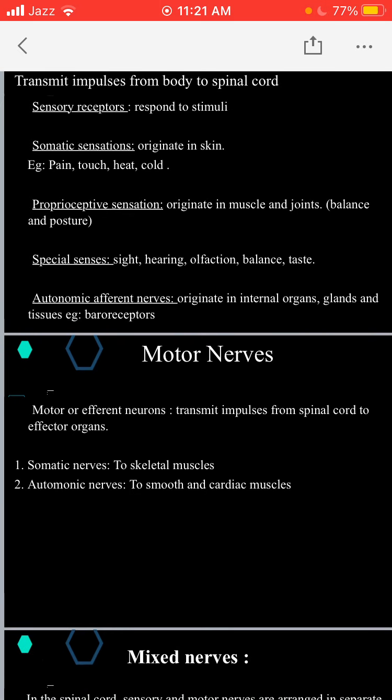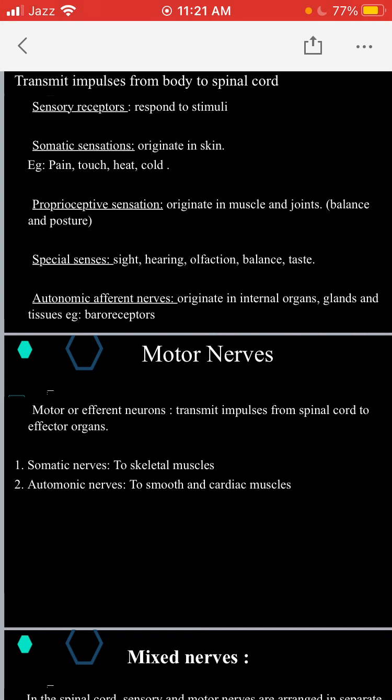We have two types of motor nerves, somatic nerves and autonomic nerves. Somatic nerves carry impulses from the CNS towards the skeletal muscles, and autonomic nerves carry impulses from the CNS towards the smooth muscle and cardiac muscles.